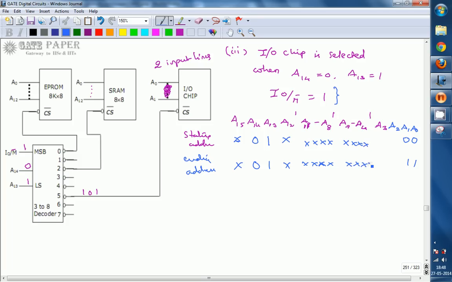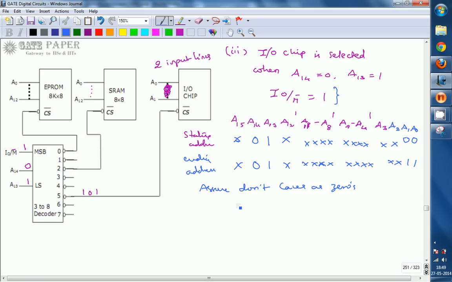And A3 A2 are also don't cares. So assume don't cares as zeros. Previously what we have seen is that A15 is a don't care, so A15 is assumed as 0.